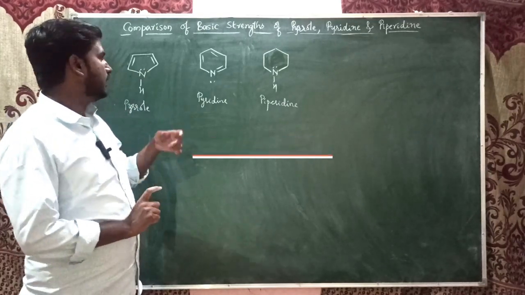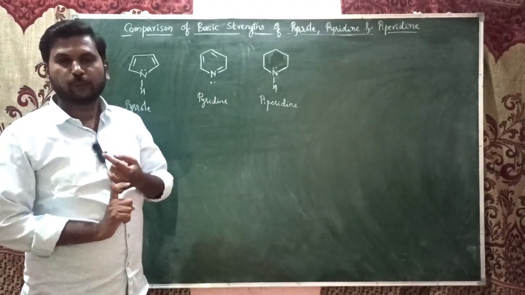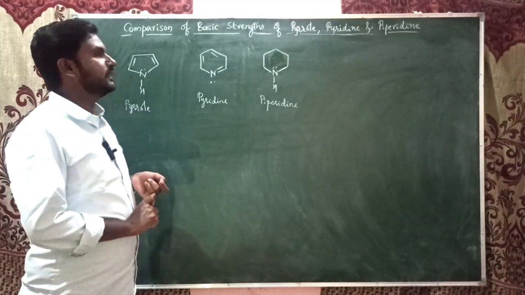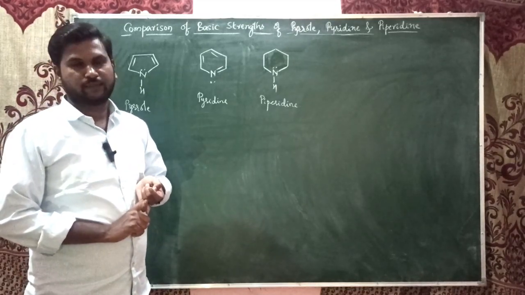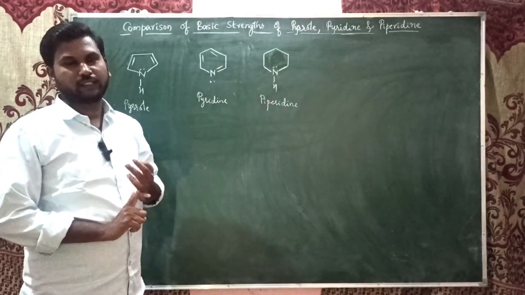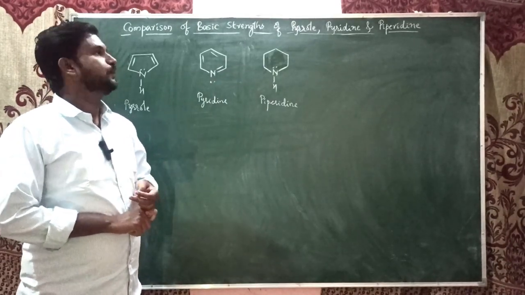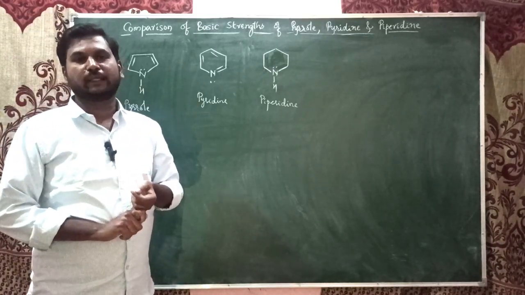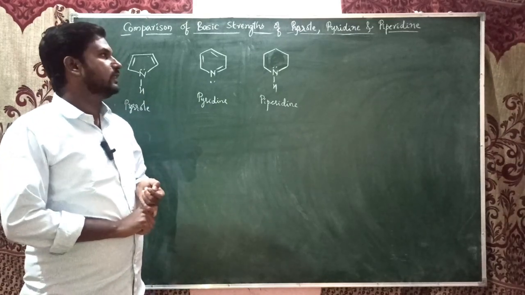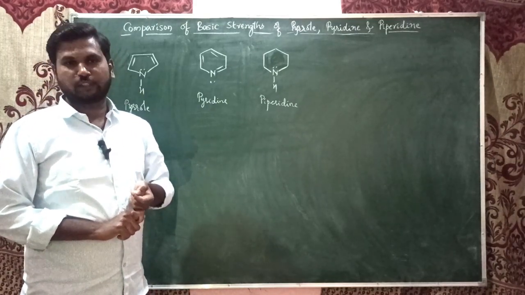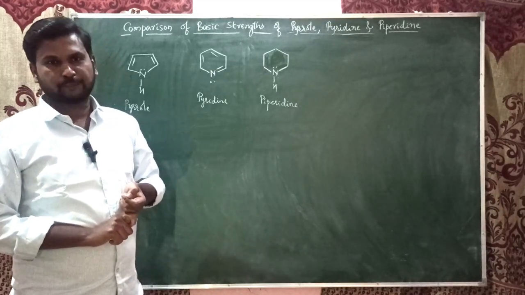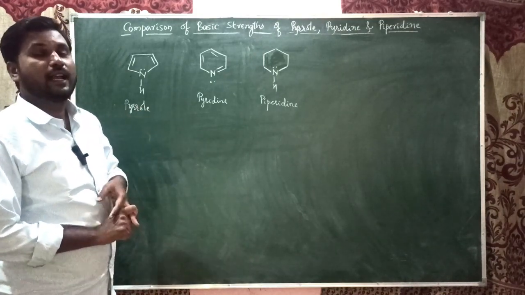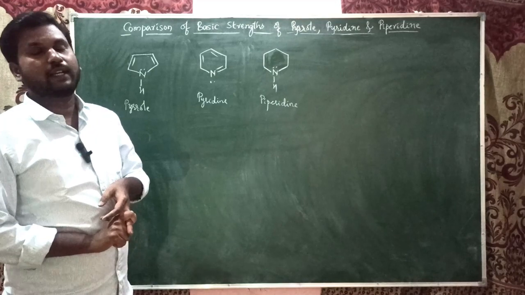Another theory: all of them have a lone pair of electrons on the nitrogen atom, hence we can also explain basic strength on the basis of Lewis theory. The electron pair donors are Lewis bases, and those which accept protons are Bronsted bases. Both theories apply, and we'll see which of these 3 compounds is more basic and which is less basic.